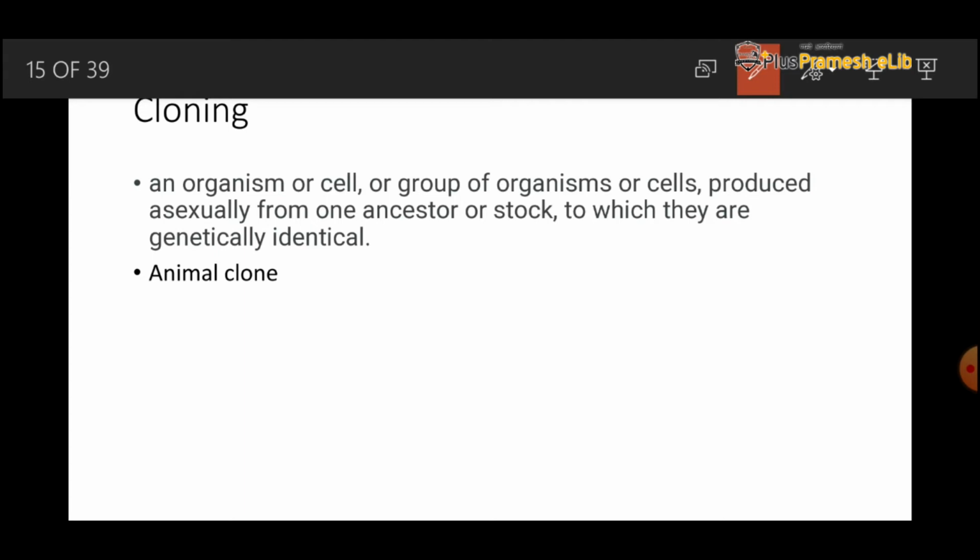We can explain on the basis of some examples. You can easily see cloning in the banana plant.